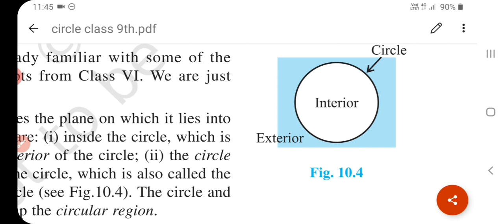Okay, understand? So when these two conditions hold, then two circles are congruent to each other. Okay, understand?